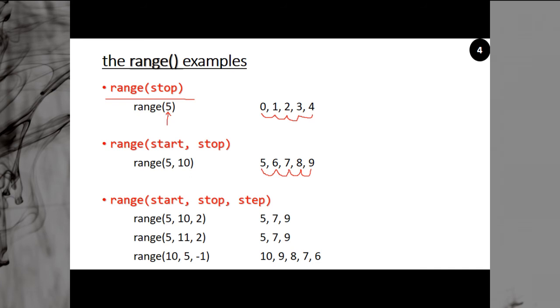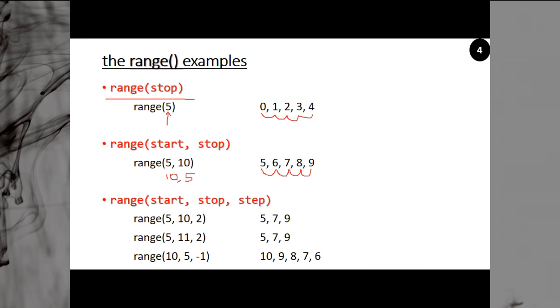In the second syntax, suppose I write range 10 comma 5, using 10 as the start value and 5 as the end value. What happens? Nothing. No value will be produced. Since you start from 10, once you add the step of 1 it will be 11, because the step is by default 1. So by increasing you will never reach 5. If you give range 10 comma 5, it will do nothing.